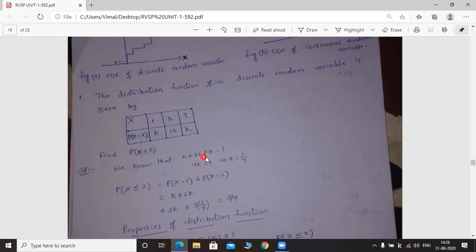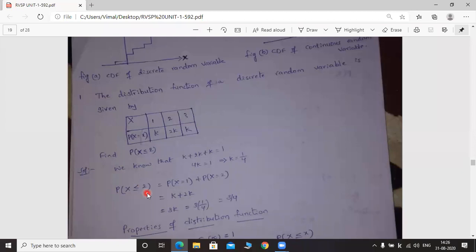We have to add all the probabilities to know the value of k, because we don't know what k is. So to know the value of k, we have to add the probabilities and equate to 1. You will get k is equal to 1 by 4. Next, you have to find the probability of capital X less than or equal to 2.